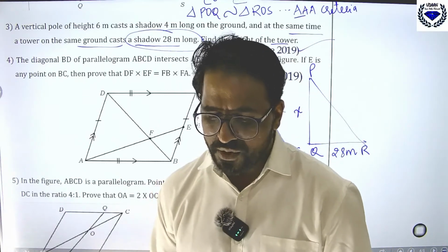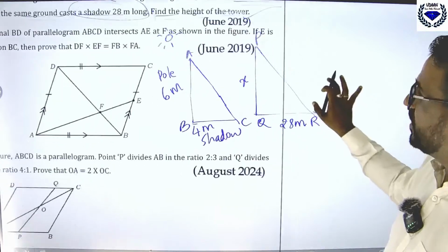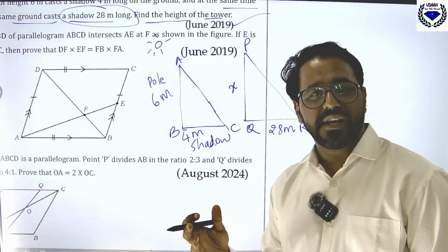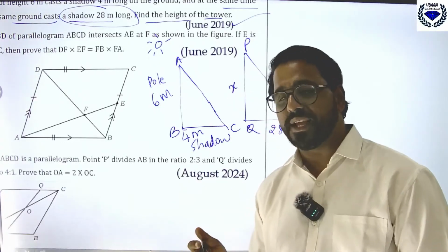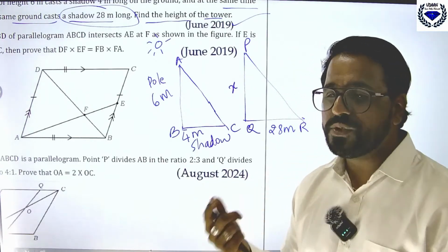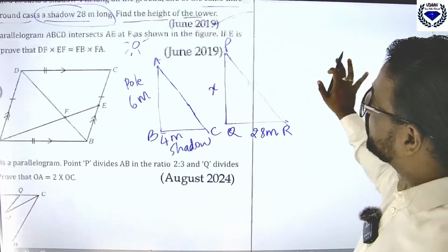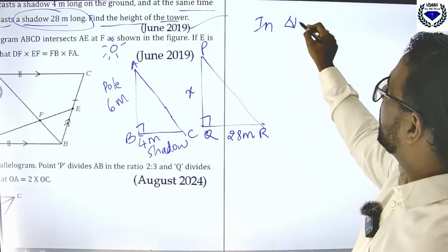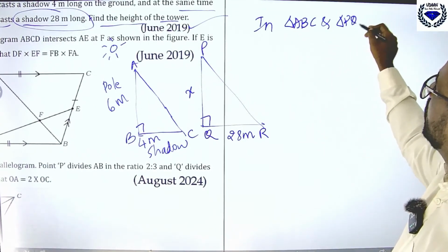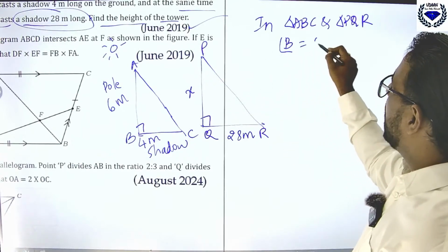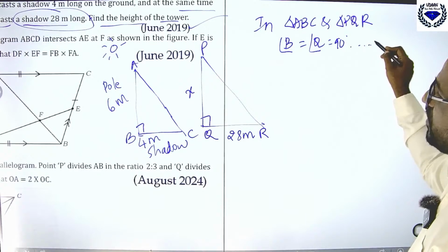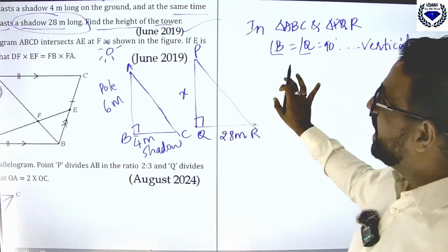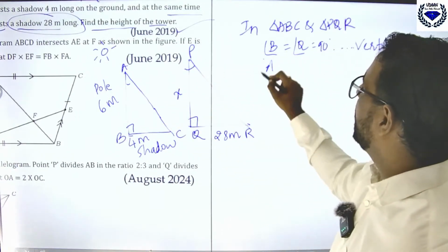Coming to the solution, first you should prove that the two triangles are similar. Without proving, you may lose 1 mark. In triangle ABC and triangle PQR, angle B is equal to angle Q is equal to 90 degrees. Why? Because both are perpendicular, they are vertical poles.